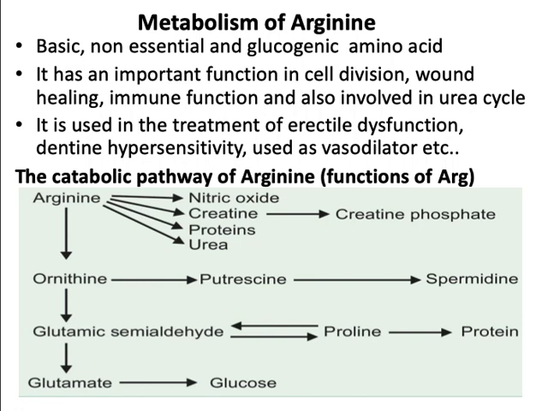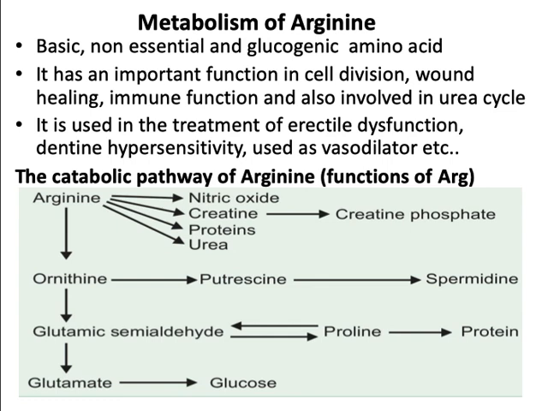Coming to catabolic pathway of arginine or functions of arginine. Arginine is used for synthesis of nitric oxide. It is necessary for synthesis of creatine along with glycine. Arginine plays an important role in protein biosynthesis and also in the urea cycle.